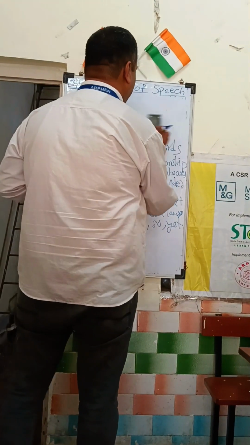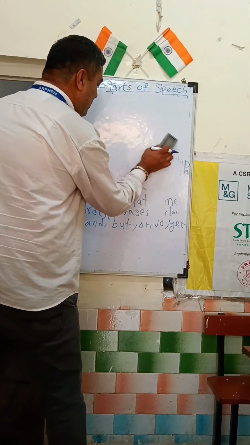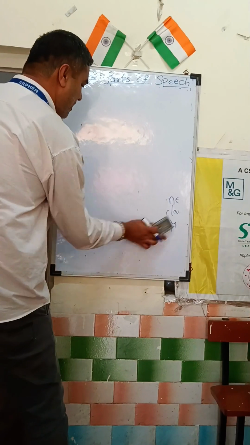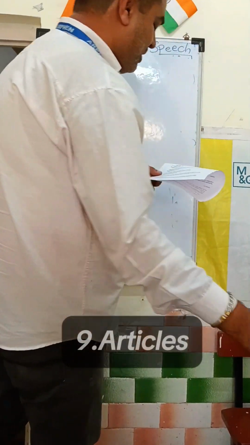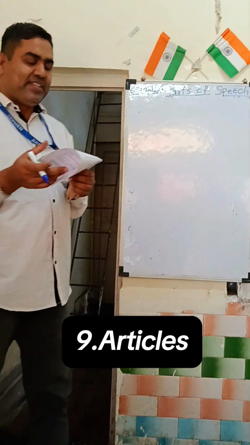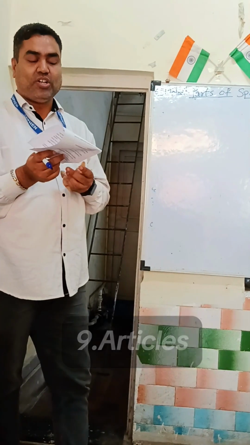Now we are coming back to the last part, that is articles. Articles are basically words that modify nouns and indicate whether they are specific or general.